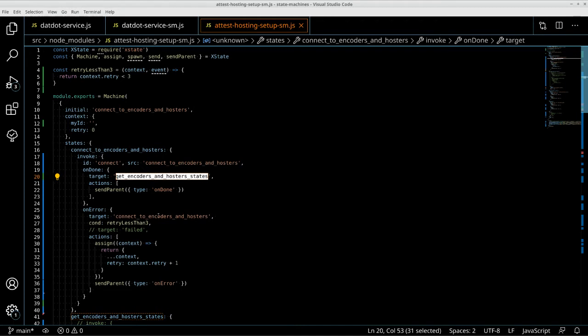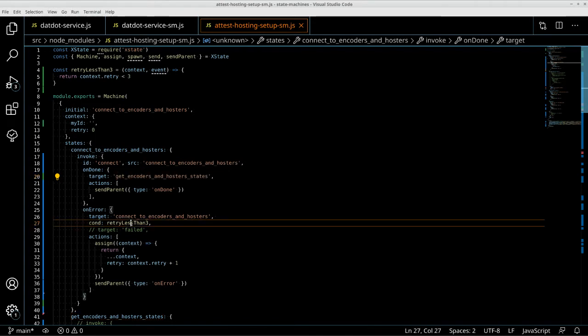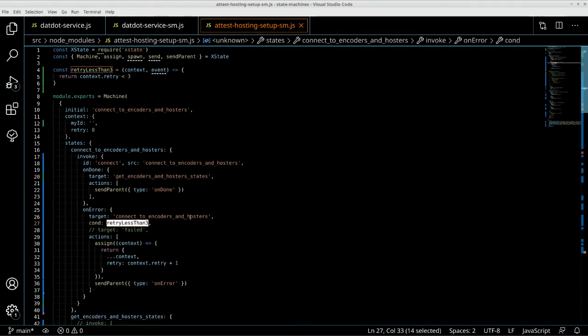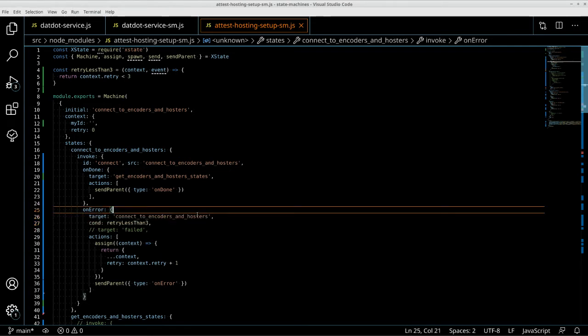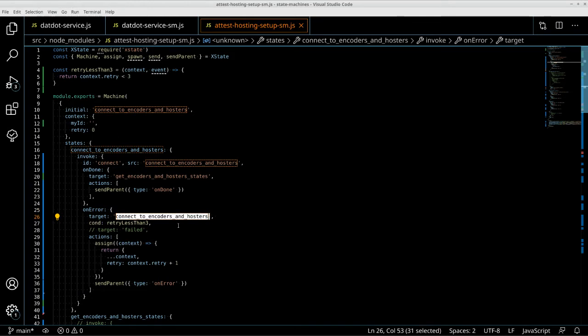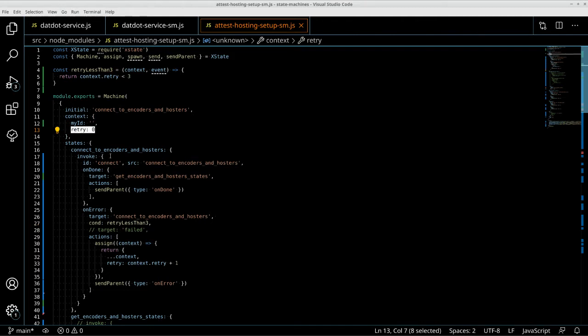If it fails, and this is what I was working on, I want it to try again for 3 times. So I have a condition, and until this condition is met, this state will be the target, which is basically the same state that we are currently in. So it fails, we check the condition, retry less than 3, we define it here, and we check: is the context retry less than 3? Context is here, and retry is every time the service fails, we increment this retry.